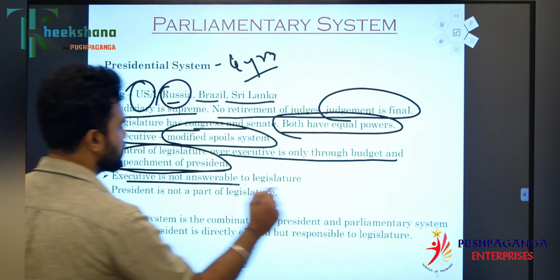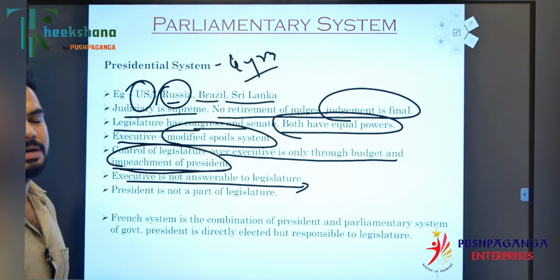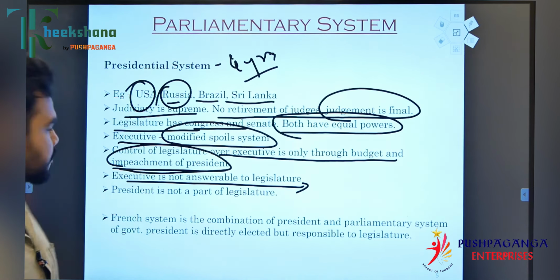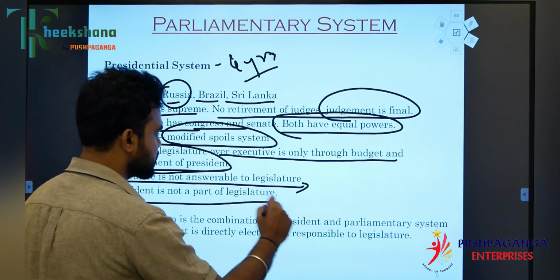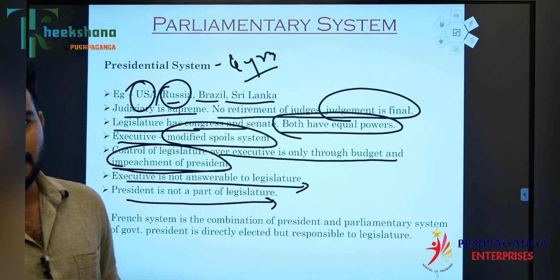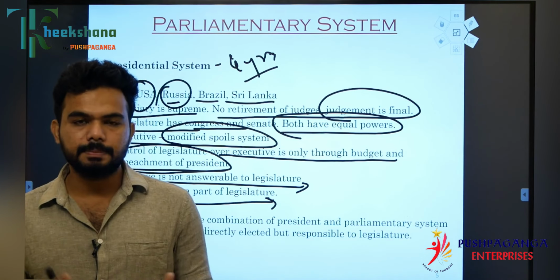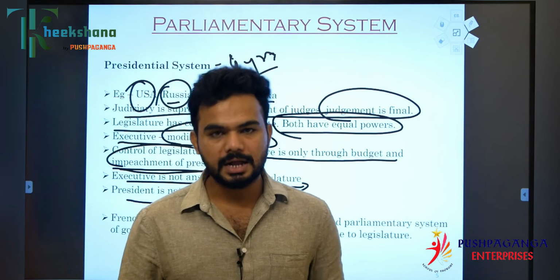The executive is not answerable to the legislature, whereas in the parliamentary system, the executive is answerable to the legislature. The president is not a part of the legislature, whereas in the parliamentary form of the government, the president is part of the parliament. The parliament constitutes the president, Lok Sabha and Rajya Sabha.